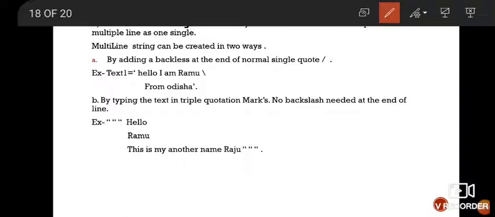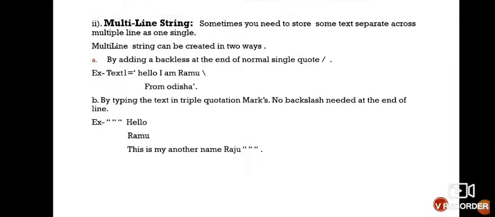The second method is typing the text in triple quote marks, where no backslash is needed at the end of the line. You can see the example here. This is very easy to understand, not very difficult.